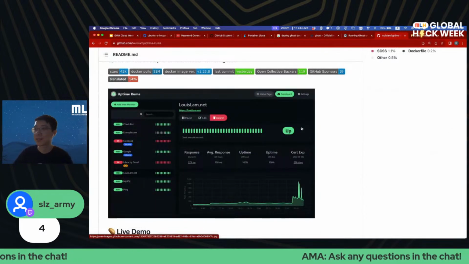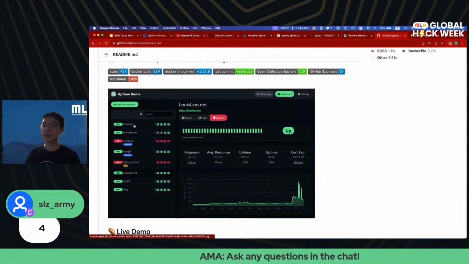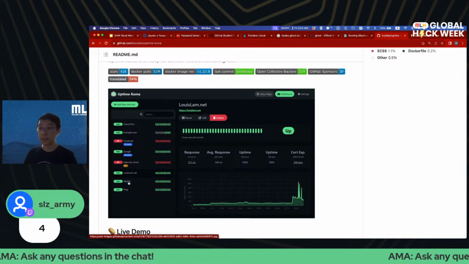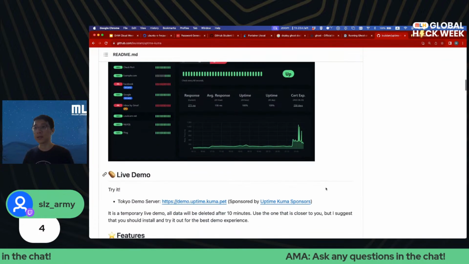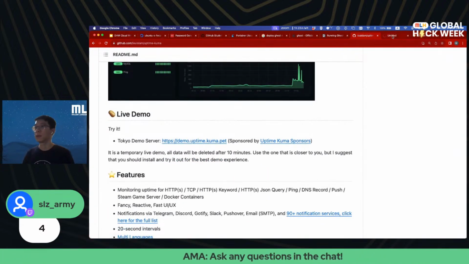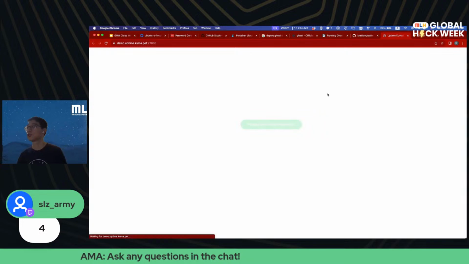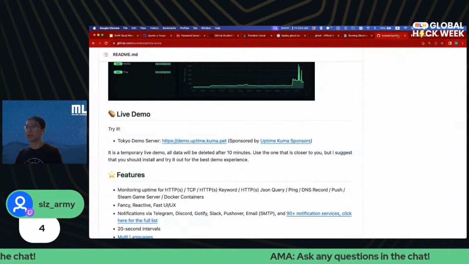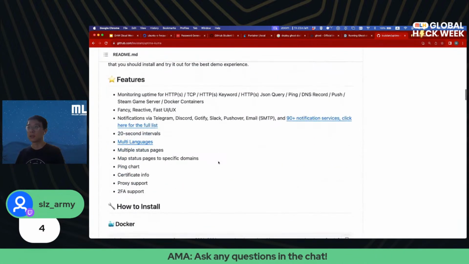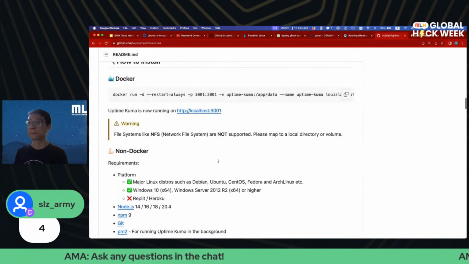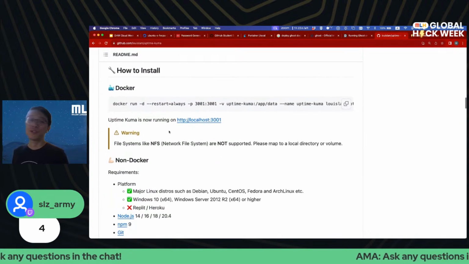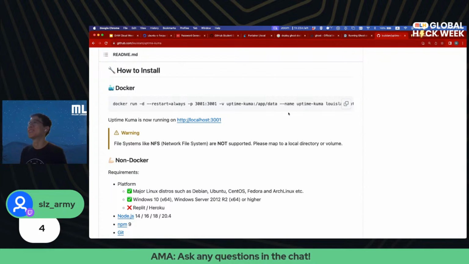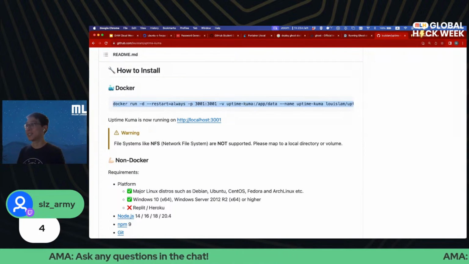Okay, this is very slick, actually. I like the dark mode. You can see, you can check ports, you can check different websites, you can even check MySQL if your database is up and things like that. And if we go to their demo page, you can see that I have to sign in, so let's not do that yet. Let's just deploy it ourselves and see what it looks like. And they have a super handy Docker installation guide right on their README page, right? It makes it super, super easy. And it's just a one-liner.